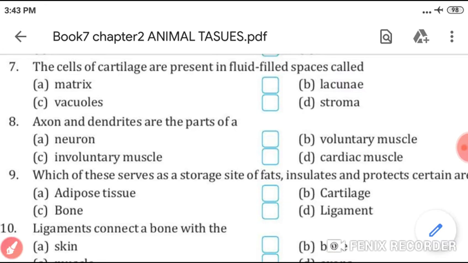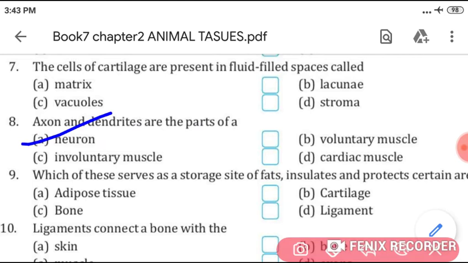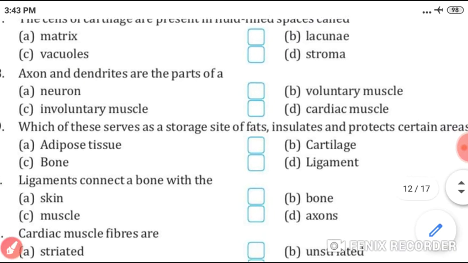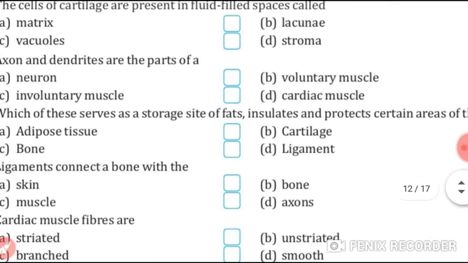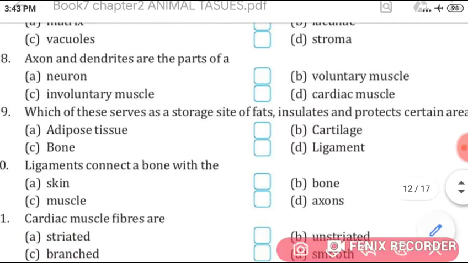Then eighth, axon and dendrites are parts of a neuron. Which of these serves as a storage site of fats, insulates and protects certain areas of the body? Its answer is adipose tissue.